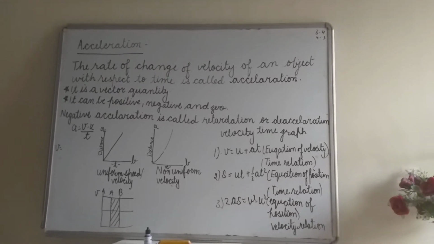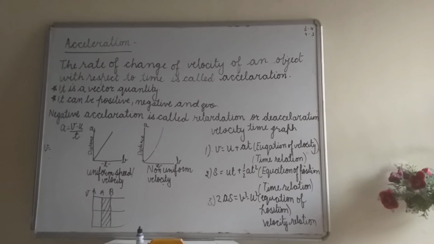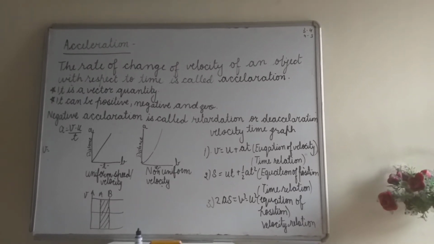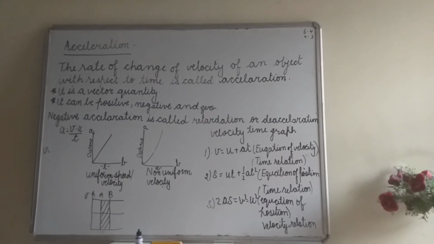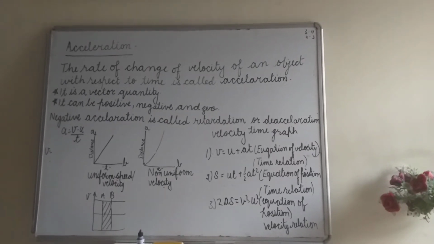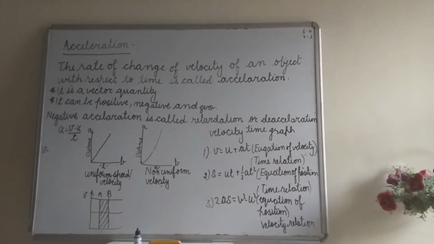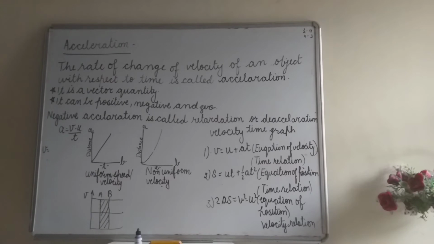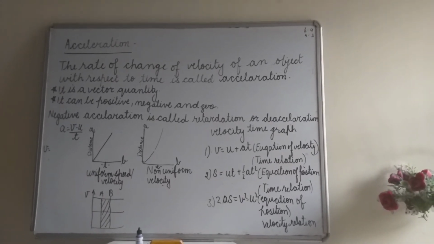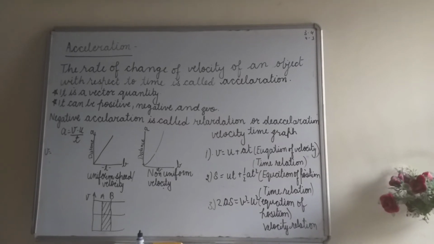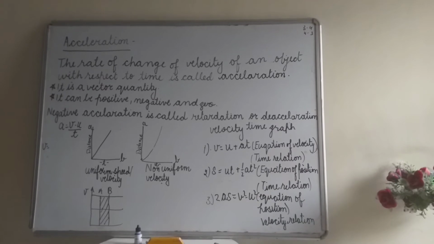Speed is equal to distance upon time, and we denote distance in meter and time in second. So instead of v we can write meter by second, and t as written earlier. So m upon s into s. So what will be the acceleration? m s to the power minus 2. So the SI unit of acceleration is m s^-2.